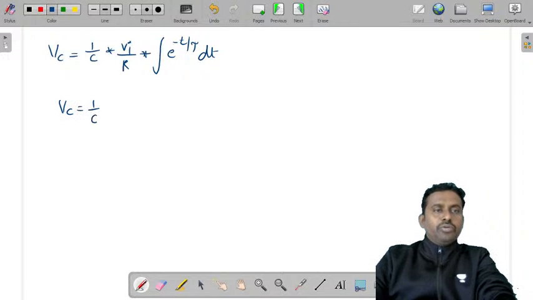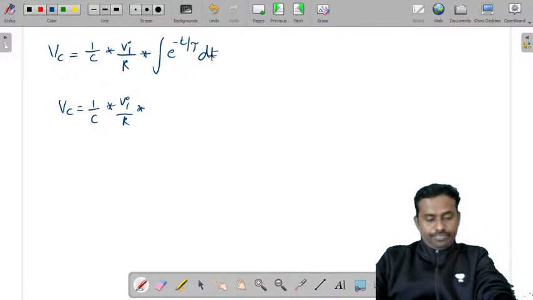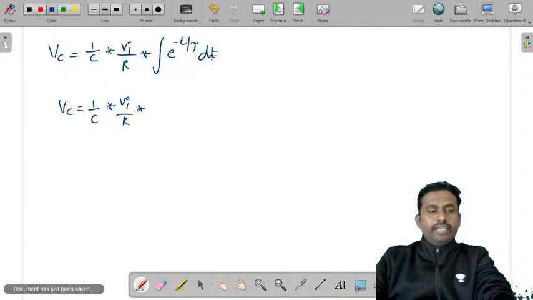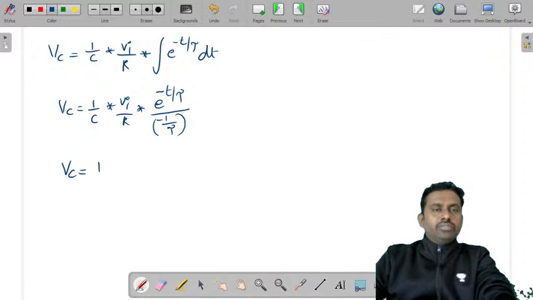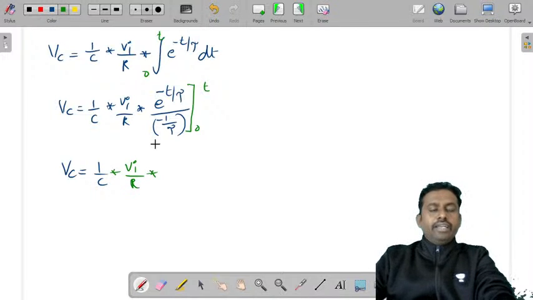So Vc is equal to 1 by C Vi by R into the integral of e power at. The integral of e power minus at is e power minus at by a, so you'll get e power minus t by tau by minus 1 by tau, which is the coefficient of t. This is from 0 to t. I'll just take minus tau to the numerator.